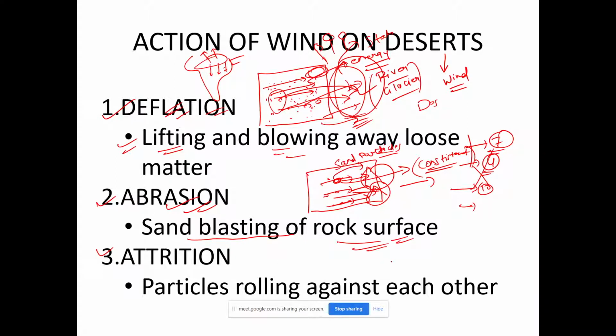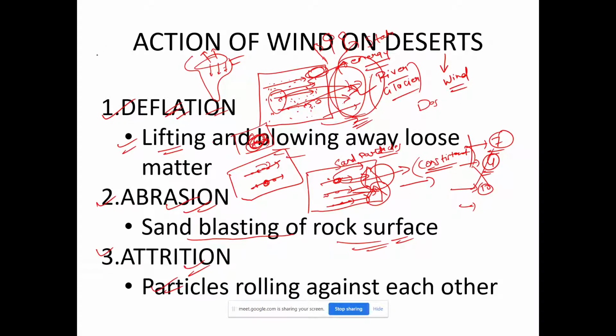Then the third thing which can happen is attrition. Attrition is when the wind is blowing, wind is carrying sediments with it. Now, some sediment sizes are larger, some are smaller, so their velocity also differs, right? Some are in the upper layer, some are in the lower layer. So they keep rolling against each other. They keep fracturing against each other. So that is also a process.